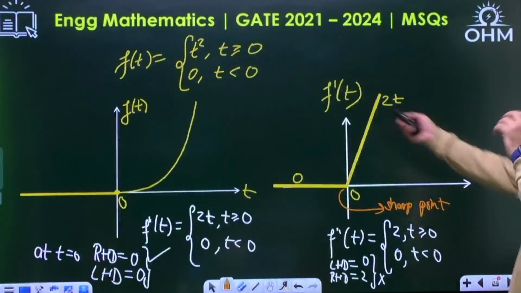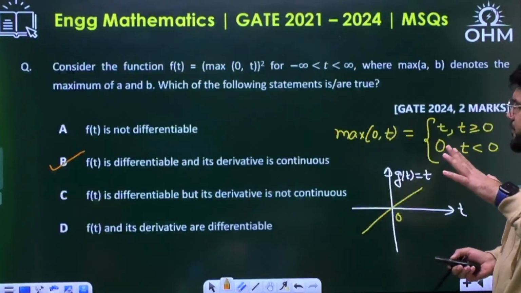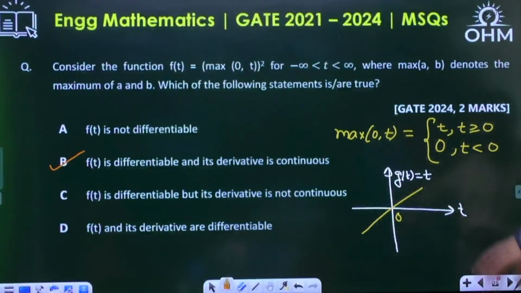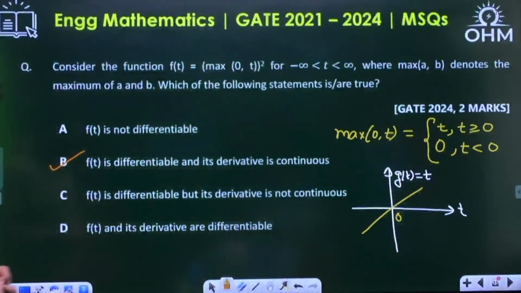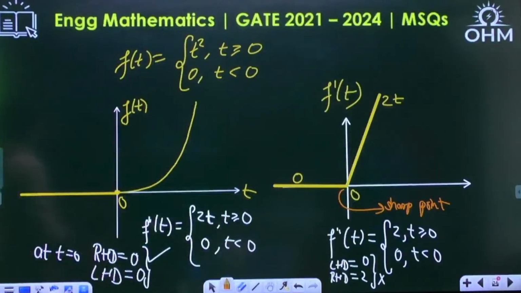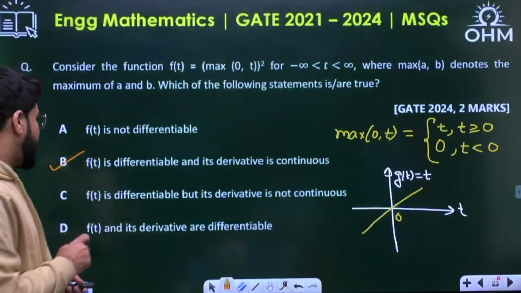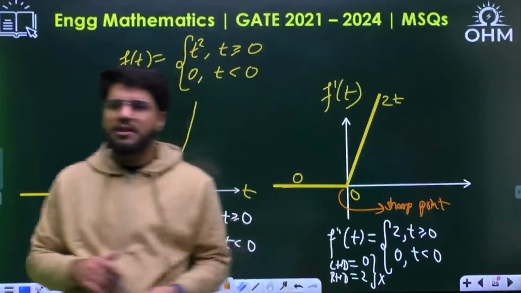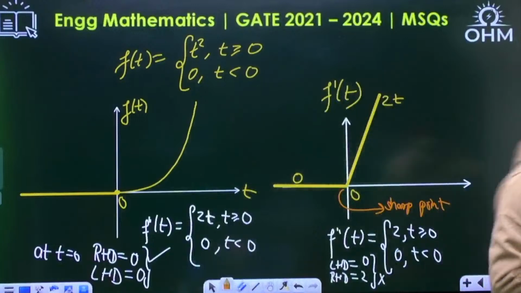As you can see also, its derivative is continuous. There is no broken point here. So the derivative is continuous. f(t) is differentiable, A wrong and D also wrong. f(t) and its derivative are differentiable? No, because we have to do the analysis for all values of time. At t equal to 0, it is not differentiable. So only B. D is failing at the origin. So good analysis is involved here.